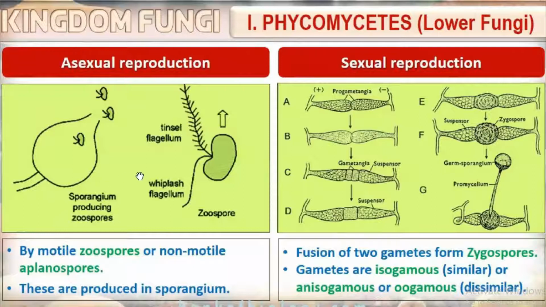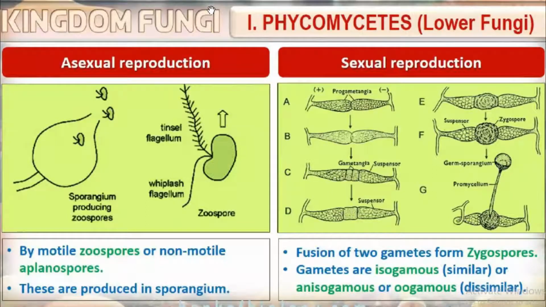Here the diagram is given. These are produced in sporangium. We have studied spores are produced in fruiting bodies. Then sexual reproduction, fusion of two gametes forms zygospores. These two gametes are fused to form the zygospore. Sometimes the gametes are similar.